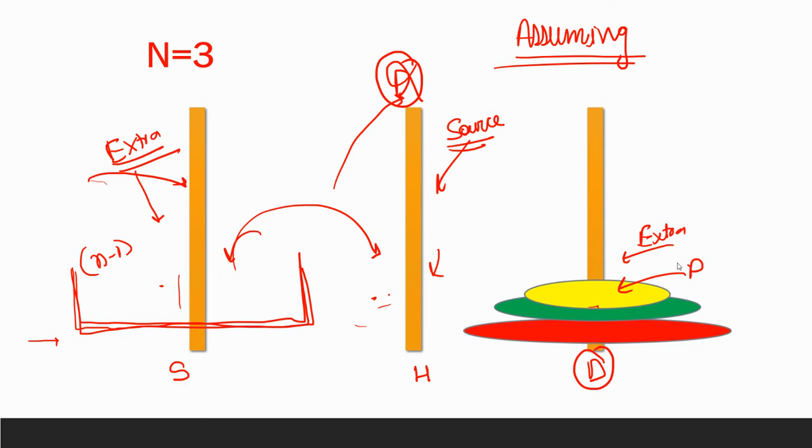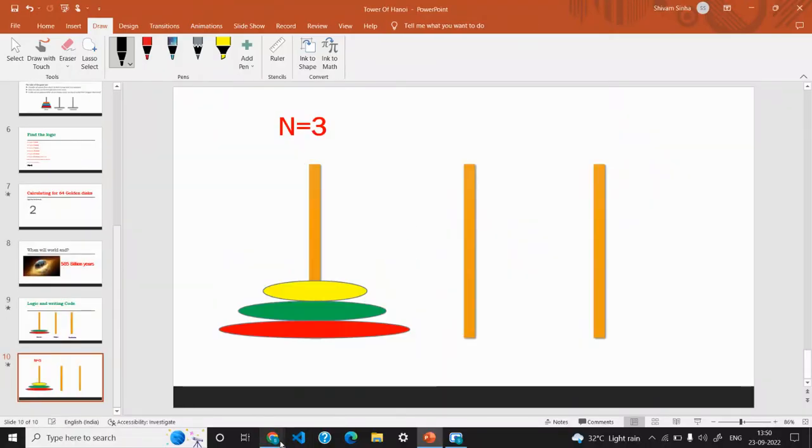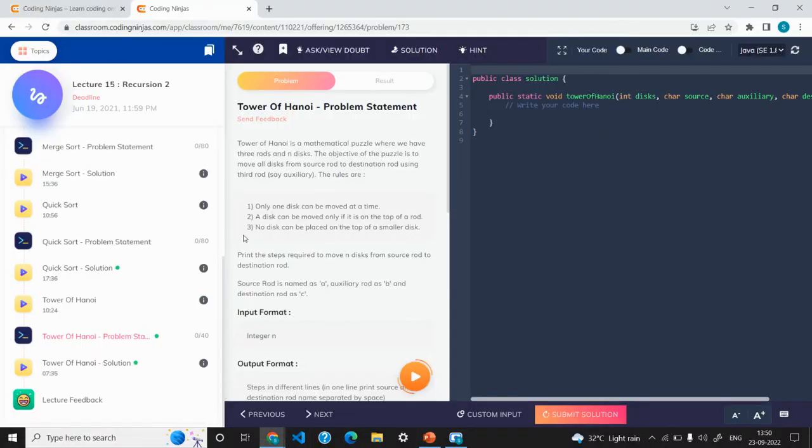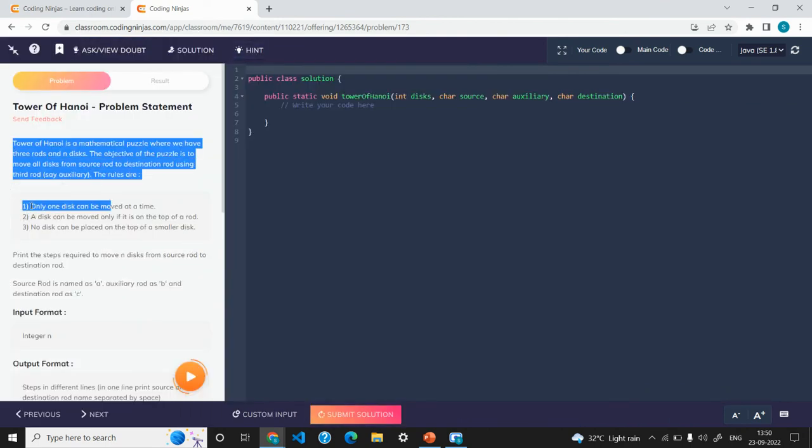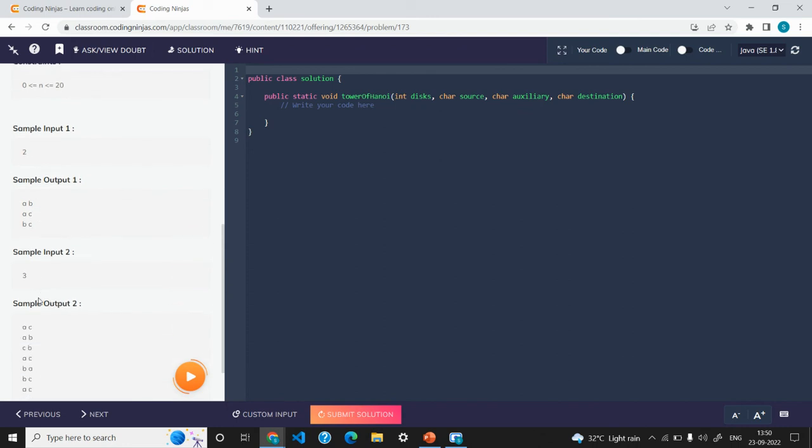Now the same thing we need to do in our program. Let me write the program first, right? So let's come to this question. Now we have the Tower of Hanoi, the same thing and the same rules that I just discussed. We need to move from source to destination. Now first we need to write the base case, right? So let's write the base case. What will be our base case?